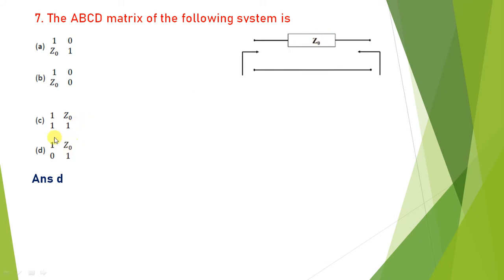Okay, so now the answer is D, because S11 is equal to 1, S22 is equal to 1, S12 is equal to 0, sorry, Z0, but S21 is equal to 0. If you measure from 1 to 2, you will get Z0, but if you measure from 2 to 1, that will give value 0. So answer is D.